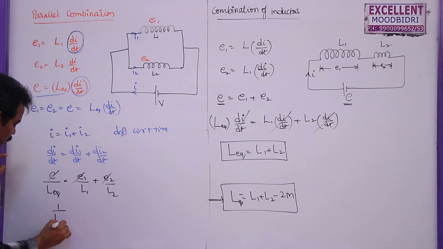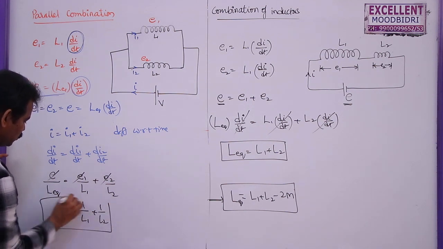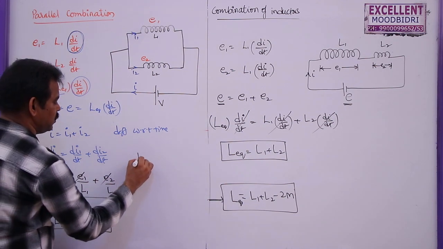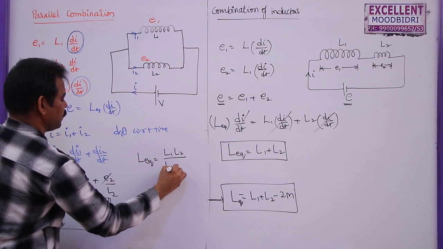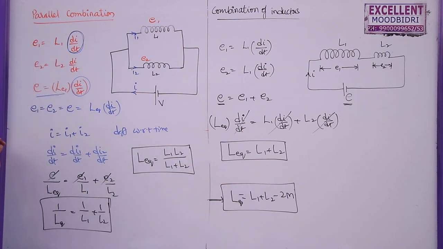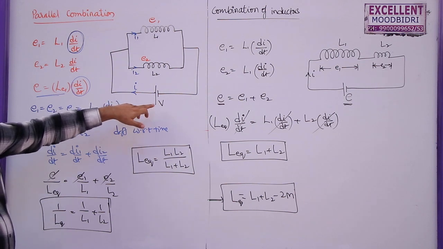So 1 by L equivalent is equal to 1 by L1 plus 1 by L2, similar to resistors in parallel. So you can take the LCM for this one. Finally, in parallel combination, you can write this as L1 L2 by (L1 plus L2). This is the equivalent self-inductance of the two coils which are connected in parallel to a source of potential V.